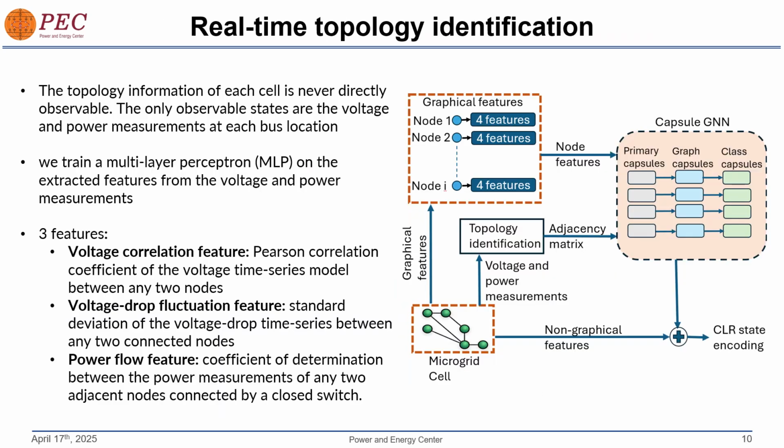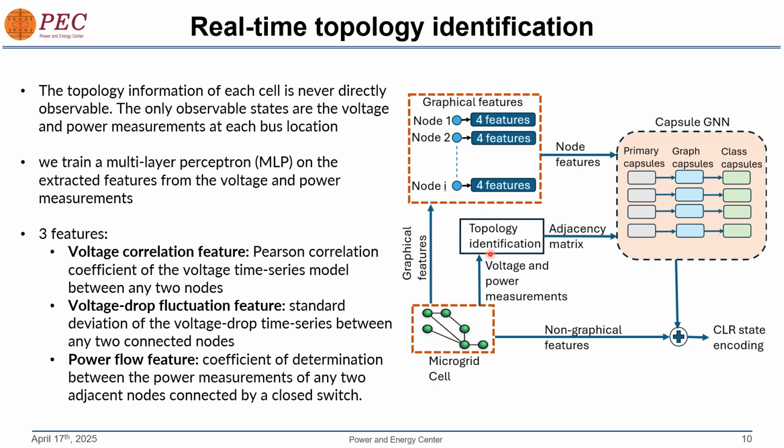We'll describe in detail how we do the real-time topology identification. Firstly, it should be noted that the topology information of each cell is never directly observable. The only observable states are the voltage and power measurements at each bus location. So what we do is train a multi-layer perceptron on the extracted features from the voltage and power measurements. This is the overall high level diagram of a capsule graph neural network that we use, and for the microgrid in each cell, the graphical and the non-graphical features are exploited.